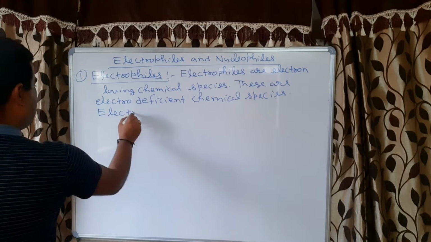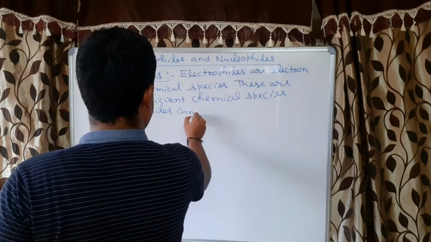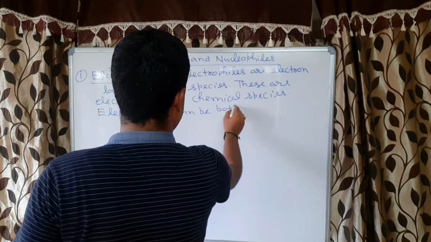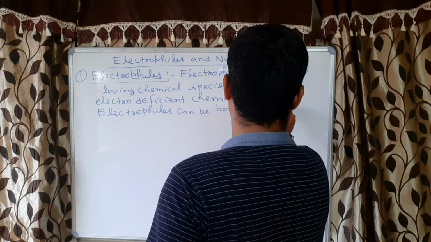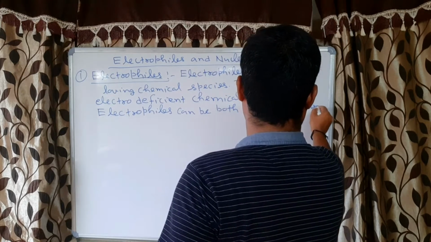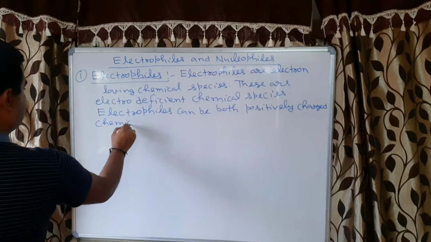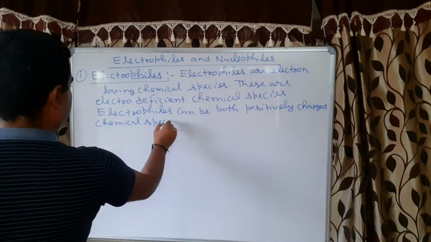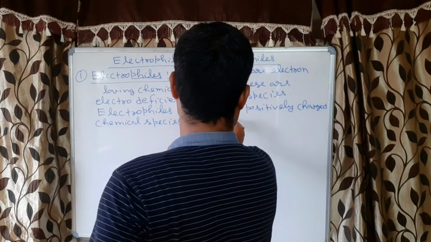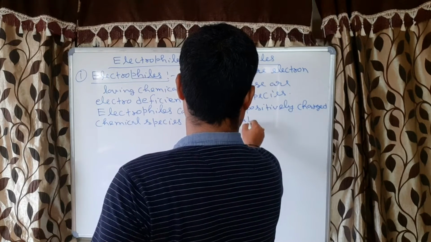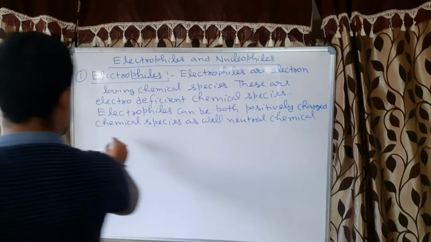So electrophiles can be both positively charged chemical species as well as neutral chemical species.